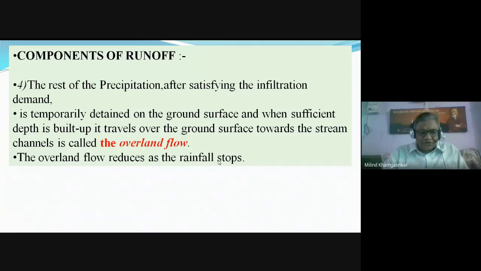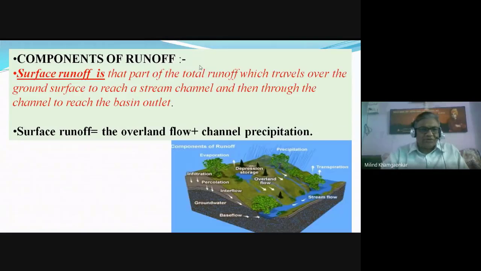And it reduces as the precipitation reduces. It is also called the surface runoff. That is the part of the total runoff which travels over the ground surface to reach the stream channel and then through the stream channel to the basin outlet.